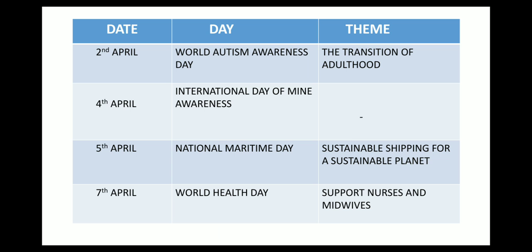So let's start. On 2nd of April we have World Autism Awareness Day and the theme for this year is the transition to adulthood. Autism is also known as autism spectrum disorder, a lifelong neurological disorder or a range of complex neurodevelopment disorders. It is characterized by social impairments and communication difficulties.